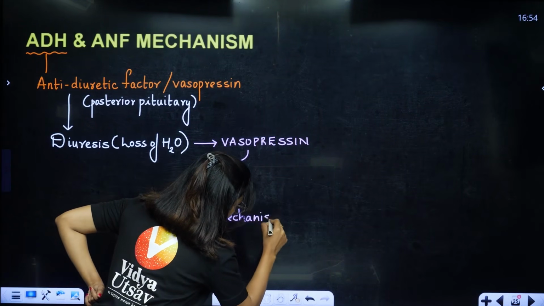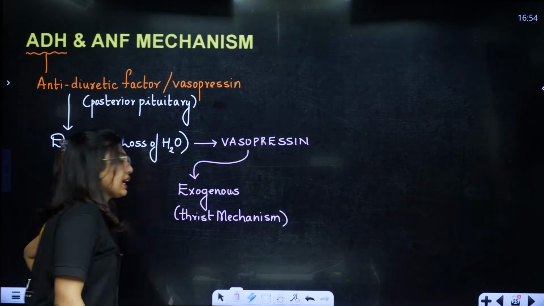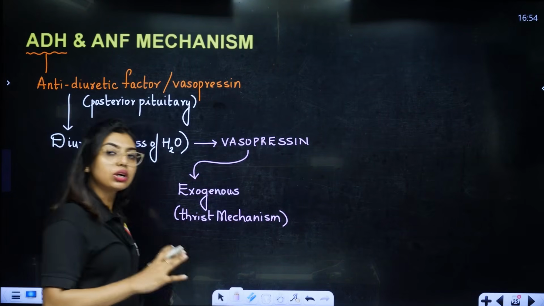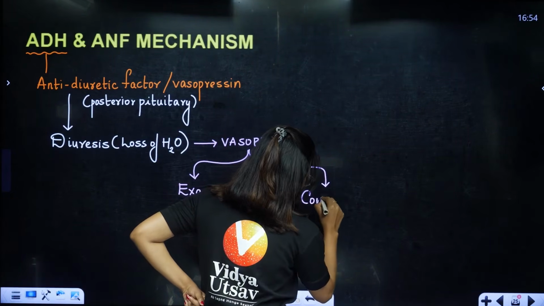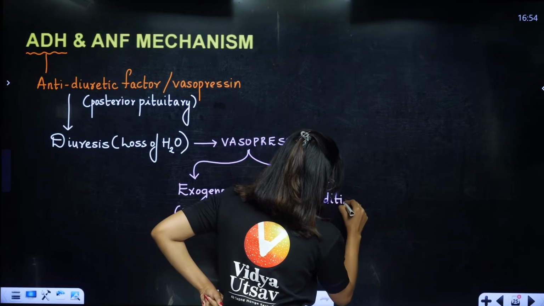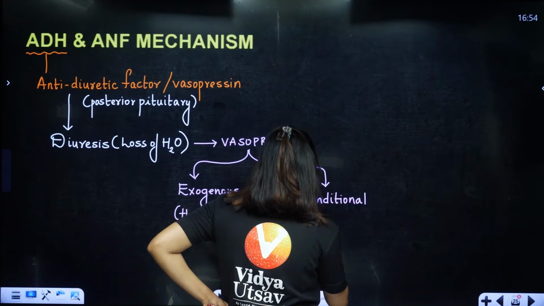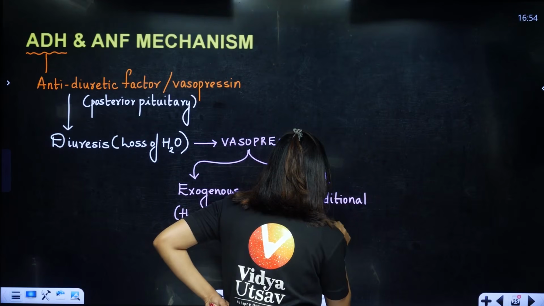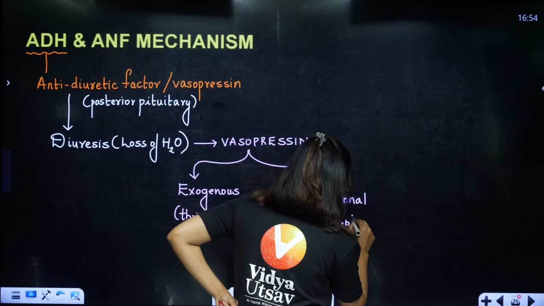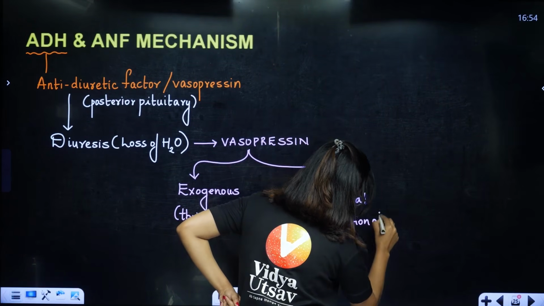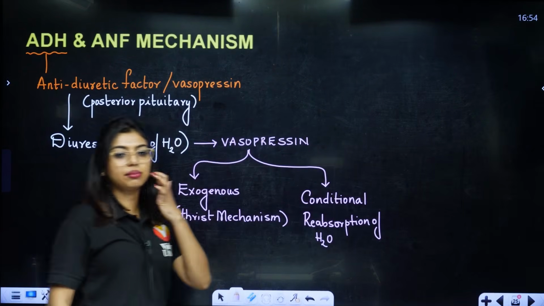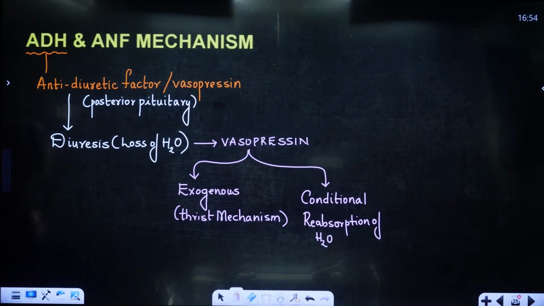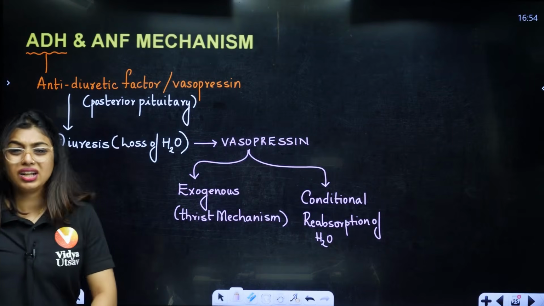Activate the thirst mechanism. Second thing we can do, students, is conditional reabsorption. Let's say a person is not drinking water, then what we can do is conditional reabsorption of water from the DCT. These are the two things that we can do.